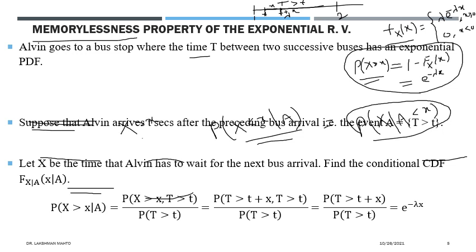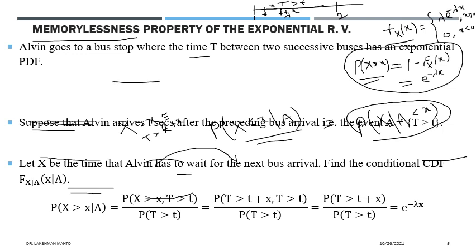So we can express x greater than small x, that waiting time, in terms of T. It would be equivalent to T being greater than t plus x, where x is the waiting time. At t you had already arrived, so x greater than x has been converted into T greater than t plus x, and this other one is a given thing. Now we see what is common between the joint occurrence of these two events.